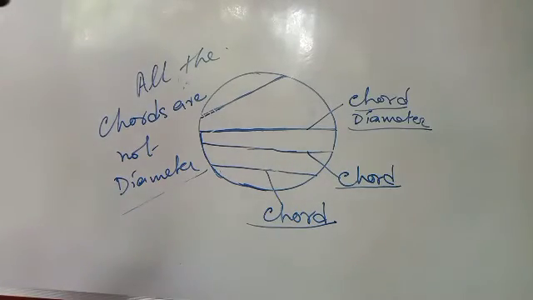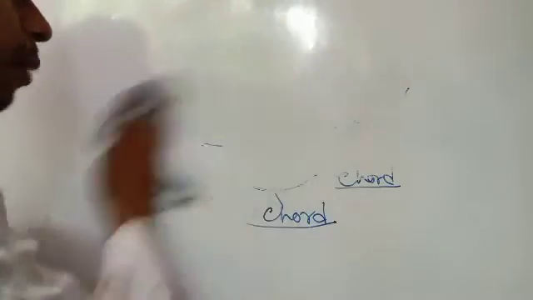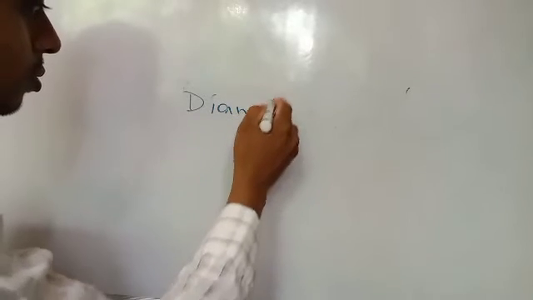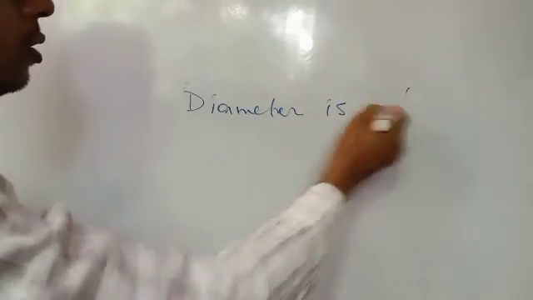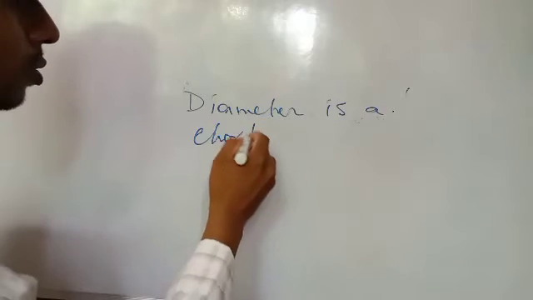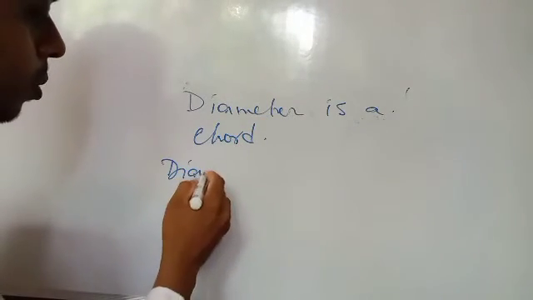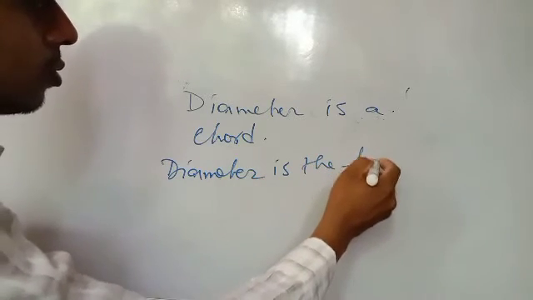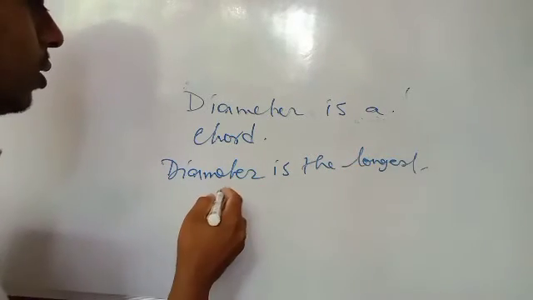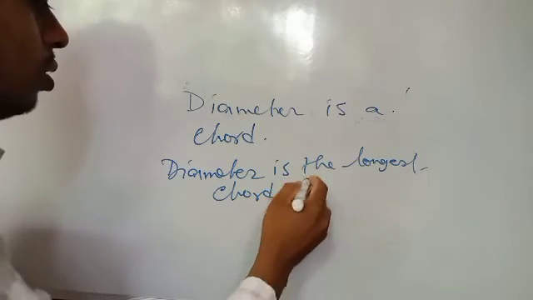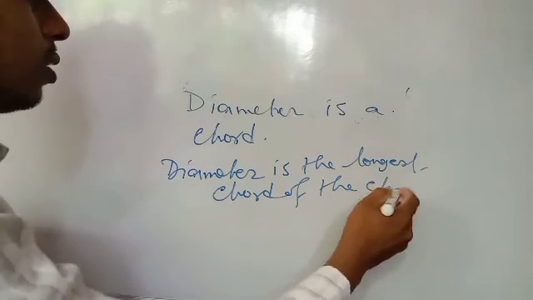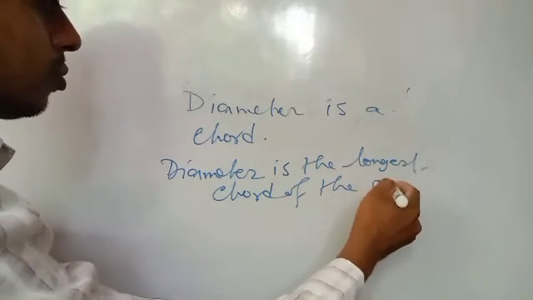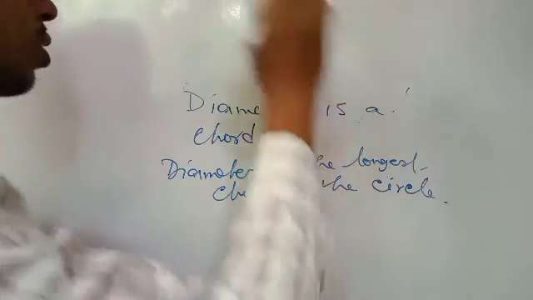But a diameter is a chord, and the diameter is the longest chord of the circle.